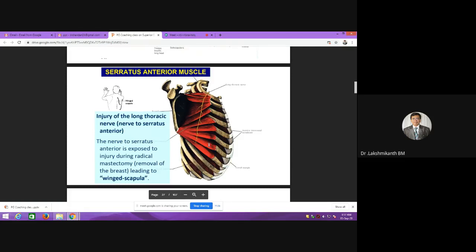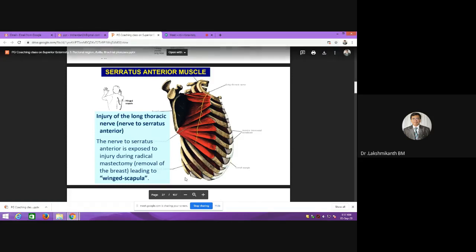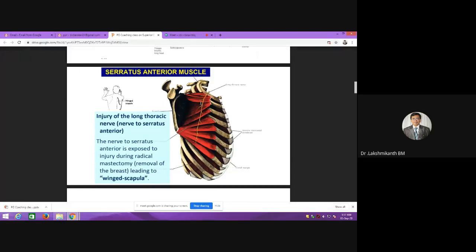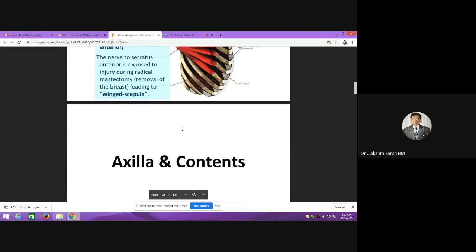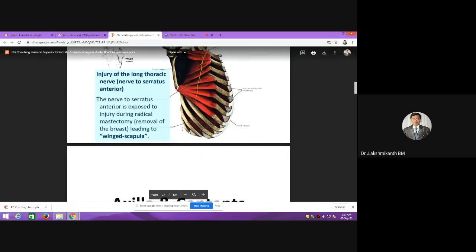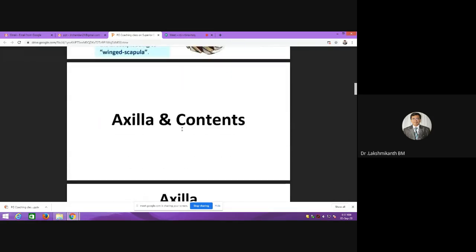This nerve damage can occur especially when they are doing surgeries on the breast, or when they are doing axillary lymph node resections, because the nerve lies exactly in the middle. Also, whenever you are putting intercostal drainage tubes, we should be very careful about this long thoracic nerve. So it can get easily injured. So that finishes the muscles in the pectoral region, along with their applied aspects. Now we'll go to the axilla and its contents.